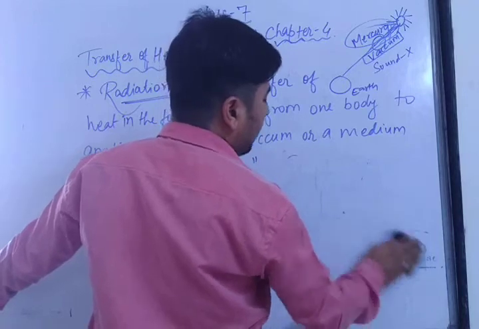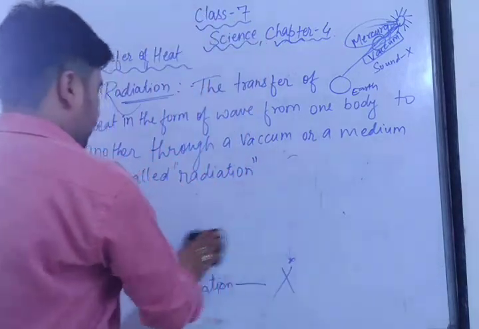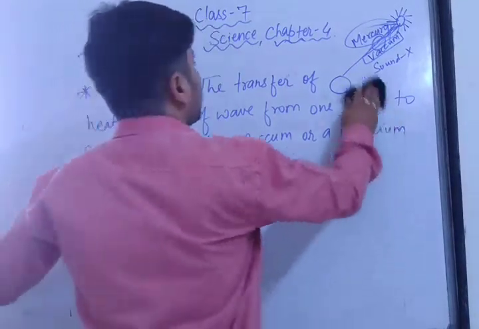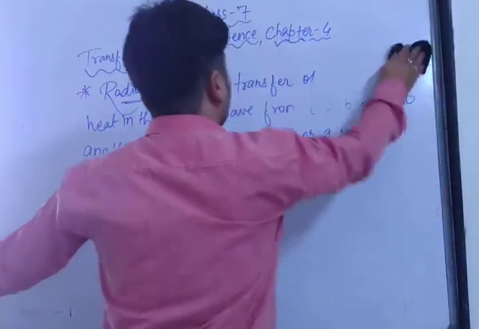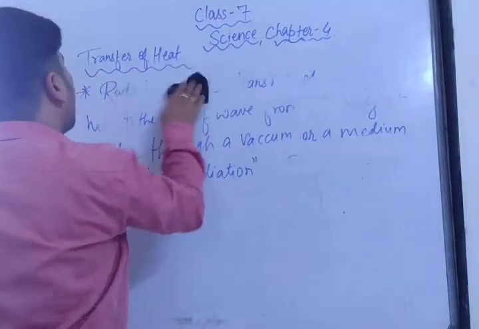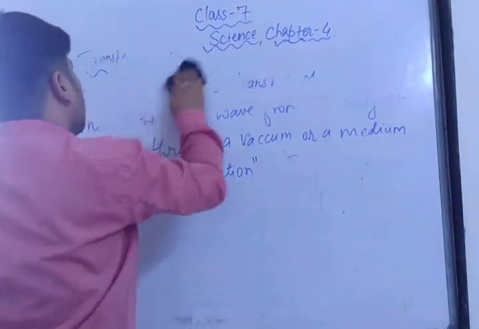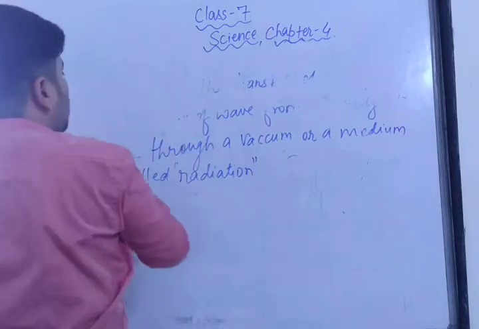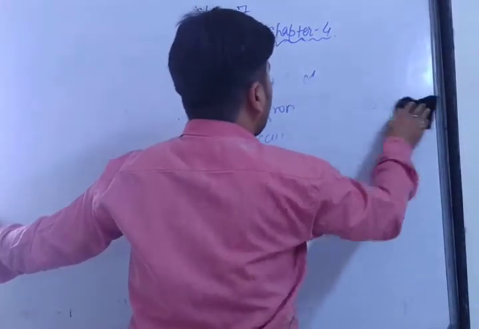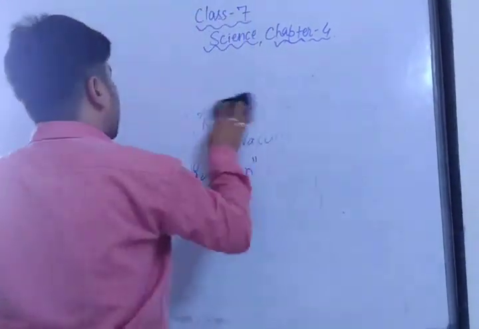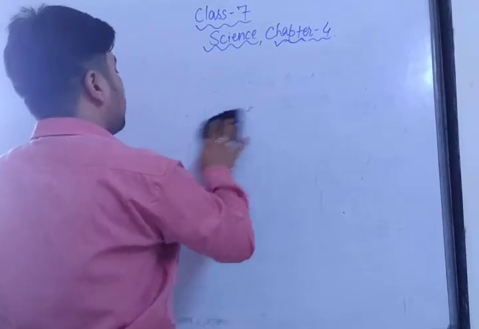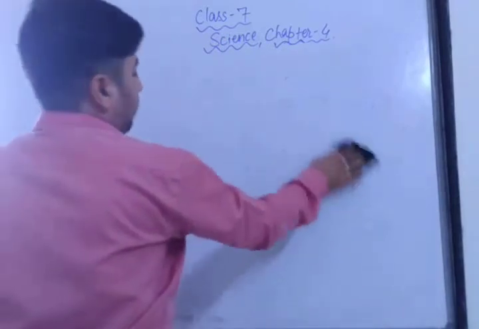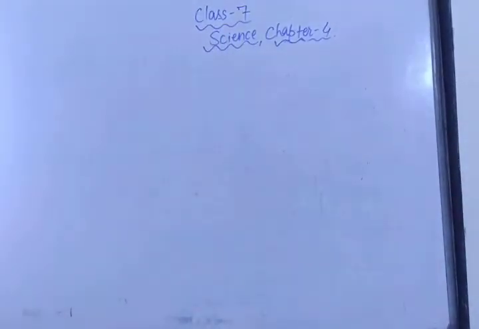Faint means very light color. Yellow color you will see in the summer season, especially small children wear yellow color clothes, pink color clothes. Can you tell me why they wear this type of clothes? Because in the summer season, as I have already told you, radiation depends upon the temperature, nature and the color of the surface, the color of the body, one body to another body. As you wear light color clothes, your body does not get more and more heat.